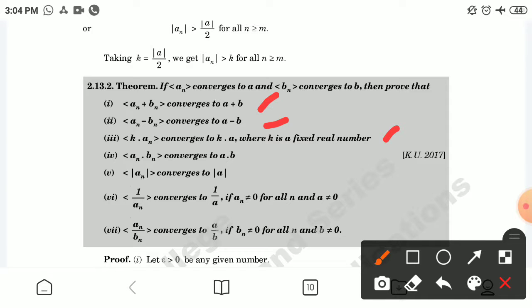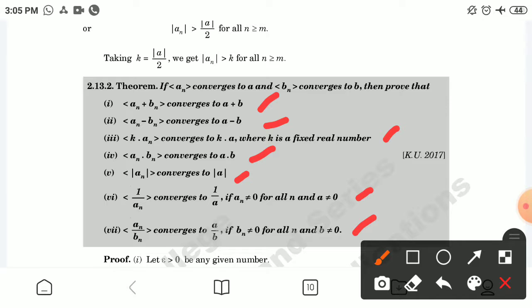An into bn converges to ab. Mod of an converges to mod of a. 1 by an converges to 1 by a if an is not equal to 0 for all n and a is not equal to 0. An by bn converges to a by b if bn is not equal to 0 for all n and b is not equal to 0.